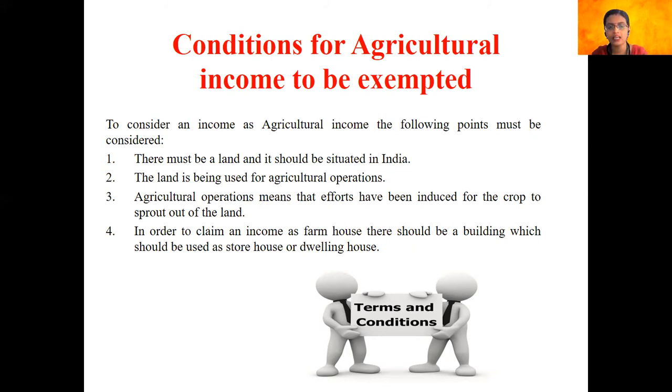Now, in order to claim an income earned from a farmhouse as an agricultural income, as I told you in the definition, in the farmhouse we must have a building which is located in the immediate vicinity of the land, and that building must be used as a dwelling house or as a storehouse in order to claim the income earned from a farmhouse to be an agricultural income. So hope from this you understood what is the meaning of agricultural income, how agricultural income is taxed in India, and what are the basic conditions that an individual must fulfill in order to make an income as agricultural income.